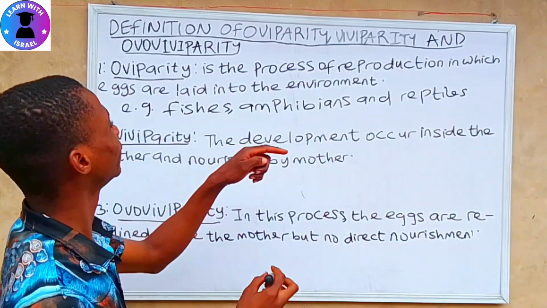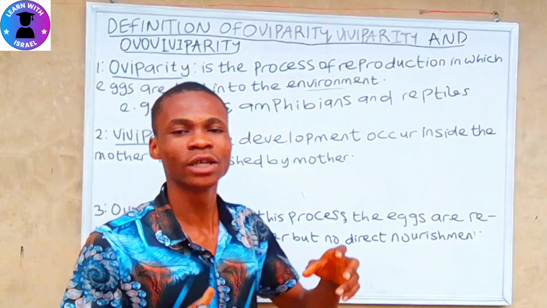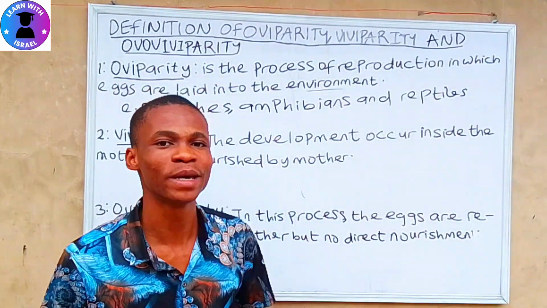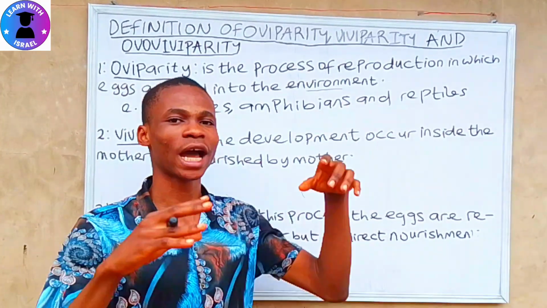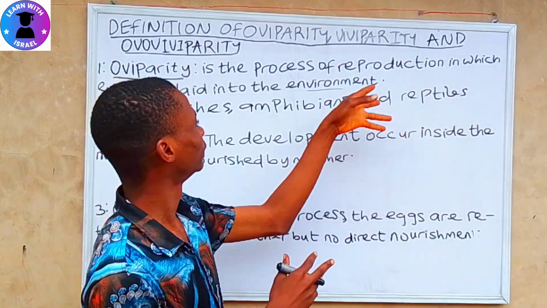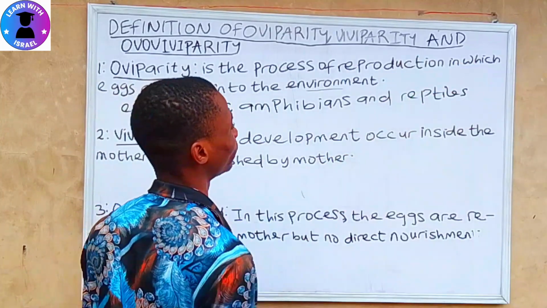Once the egg is laid into the environment, the embryos complete their development before being hatched out into young ones. Examples of animals that reproduce this way are fishes, amphibians, and reptiles.